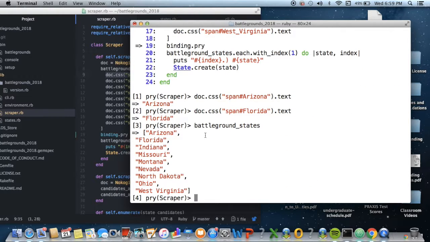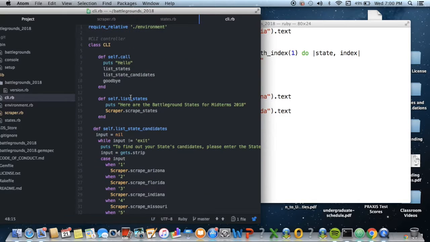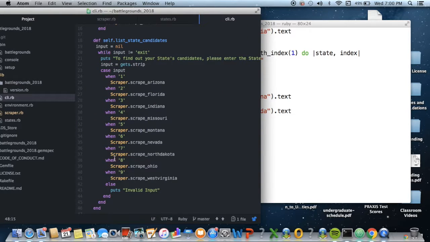But then I realized that wouldn't work in my CLI, because in my CLI I needed to have them numbered so that the user will just choose 1 if they wanted to scrape the first state's candidates, 2 for the second state's candidates, etc., etc.